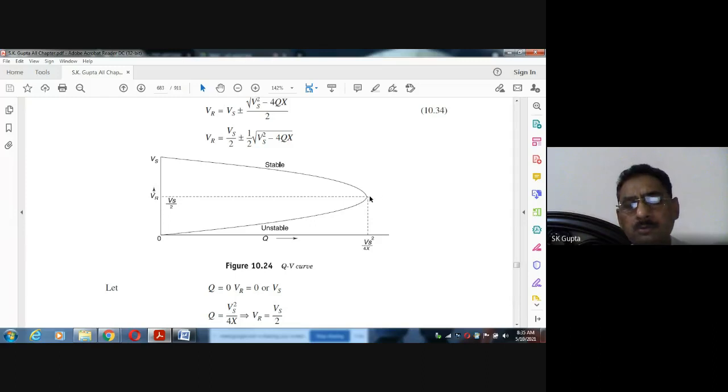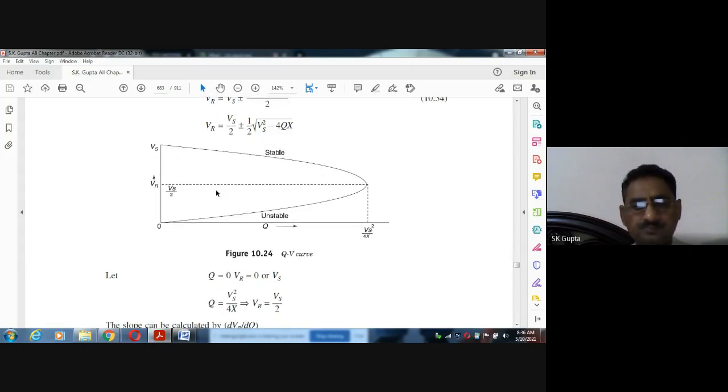But so this is the maximum limit of the Q you can draw from the system, and we actually don't allow the system to go up to this voltage Vs by 2. जैसे 220 वोल्ट है, 110 वोल्ट हम कभी नहीं चाहते हैं. We want, it can be hardly 10% voltage drop on the distribution side, or on the transmission side only 5% voltage drop. So we can work only in the 5 to 10% range. Q demand is not allowed more than this, so voltage remains in this area.